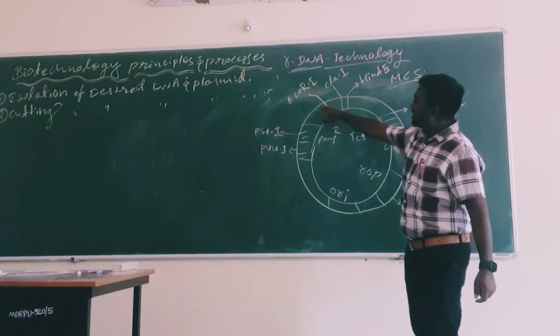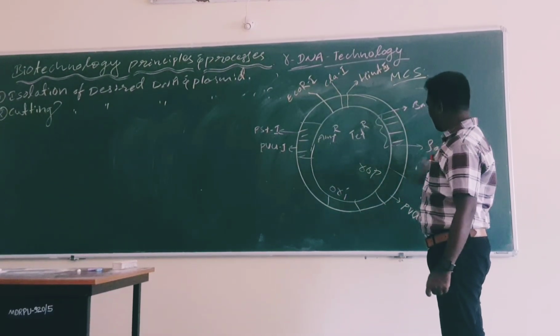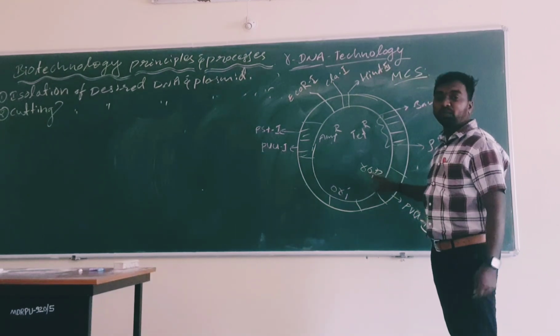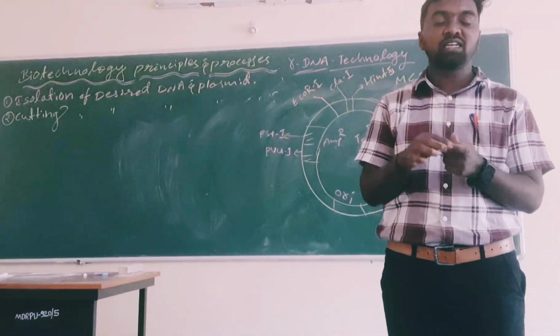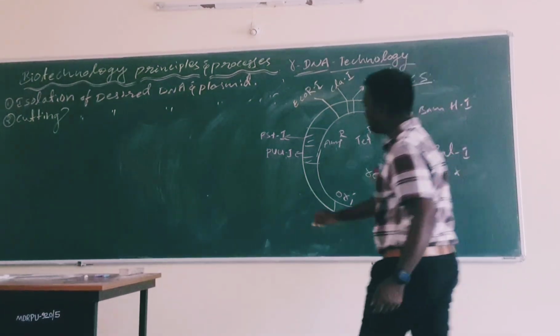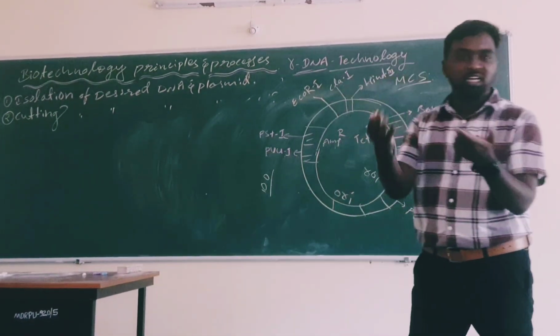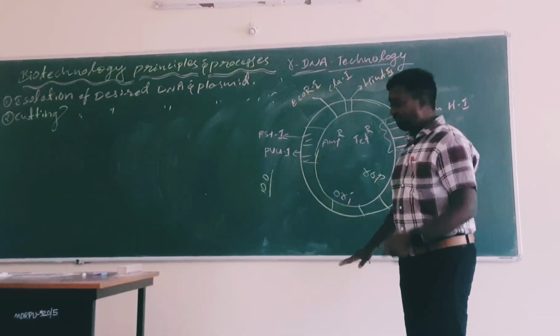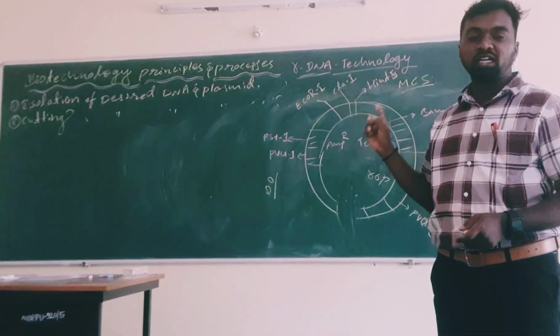See here, this is EcoR1, Cla1 and HindIII, BamHI, PstI and PvuII. So here you see ROP, repressor of primer. Repressor of primer is actually regulating the copy number of the plasmids. So if we need 100 plasmids only, it will be 100 only; more than 100 never comes. At the same time, ORI, where the replication starts, is known as the origin of replication.